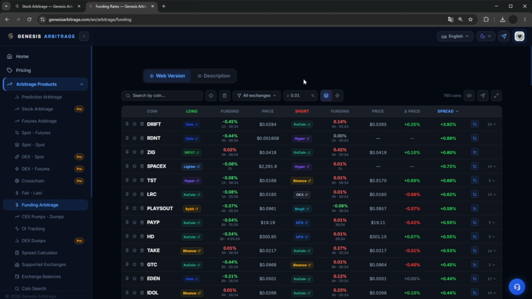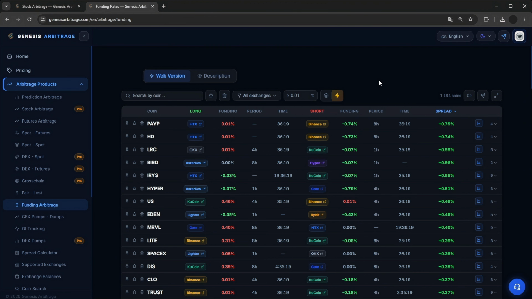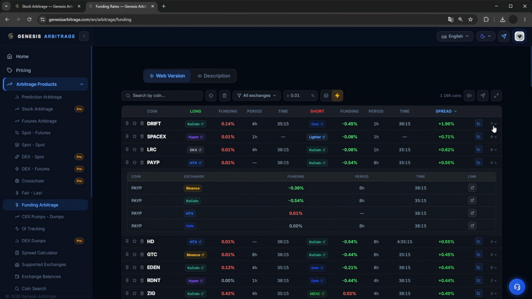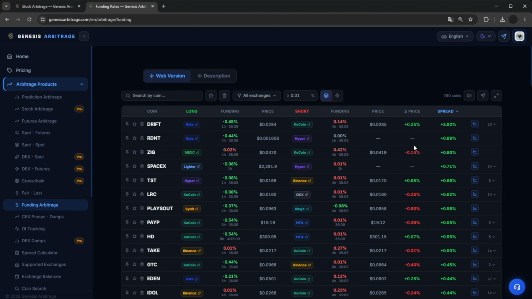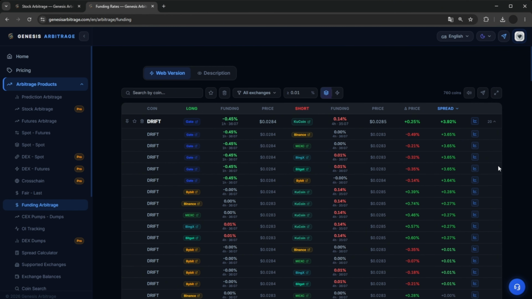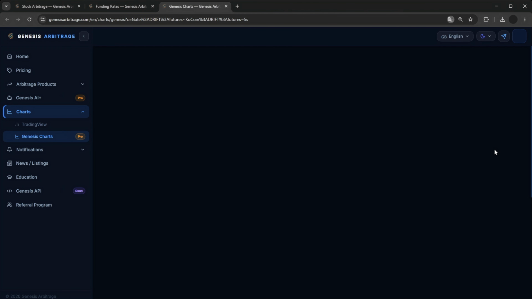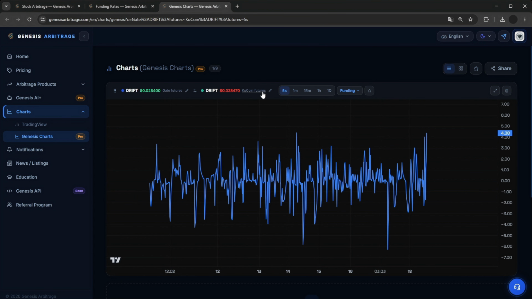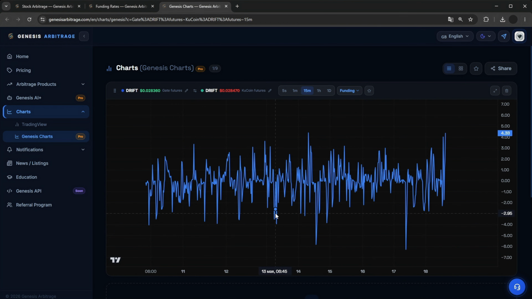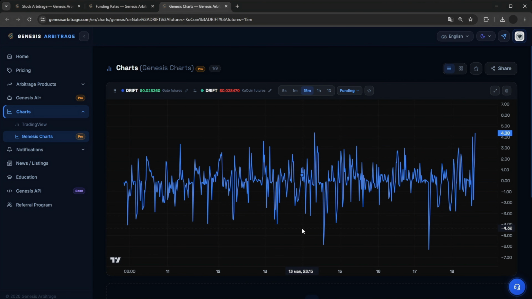Let's move to the next section, Funding Arbitrage. This section displays funding spreads across various different CEX exchanges. Here we can observe 2 modes, the expanded one currently on screen, and again, a generalized one for user convenience. In generalized mode, you can see detailed info for each exchange on every coin, while in expanded mode, this data is already in the table dynamically. For every coin, you can view the spread chart for recent days, how exactly it changed, what the chart looks like, to understand if you should enter, and when you should exit the spread.